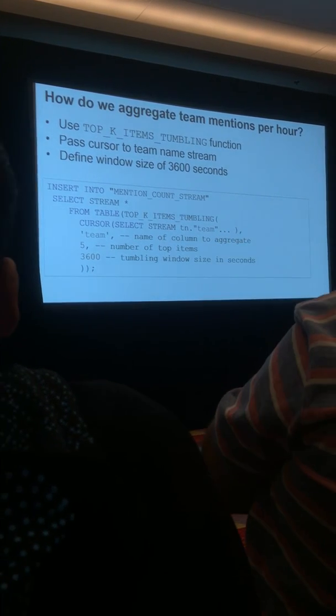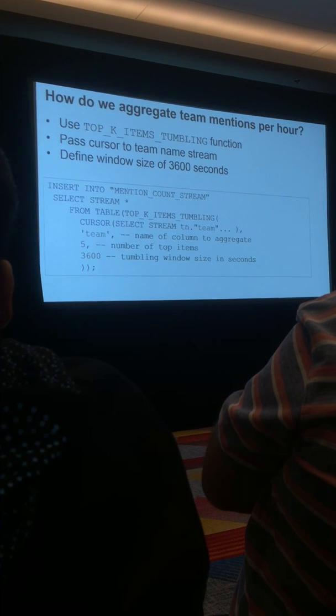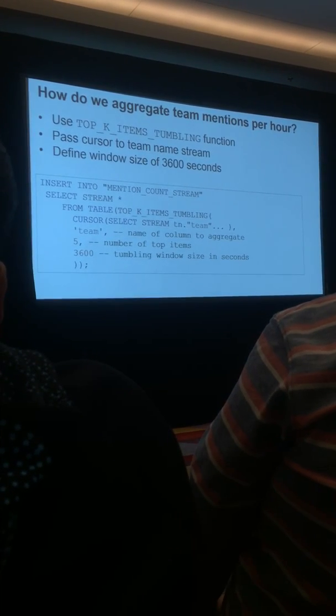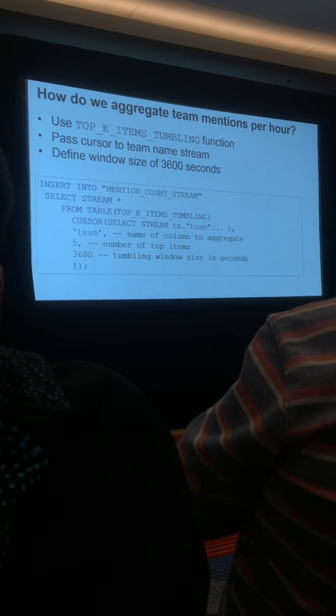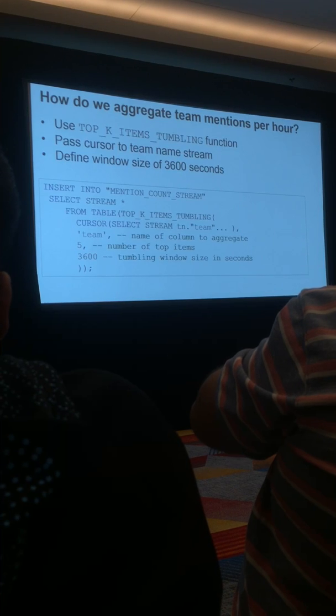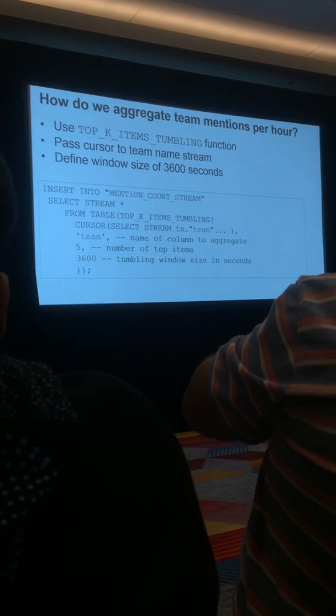So pretty straightforward. We have a number of built-in functions that we support. Top K is just one of a few. You can always do your own count, select count, that you might typically do in SQL. But this is using some best practices. It makes it much simpler for you to do.